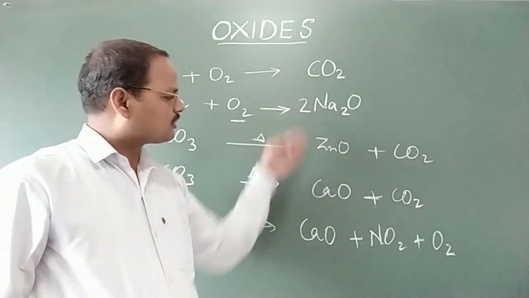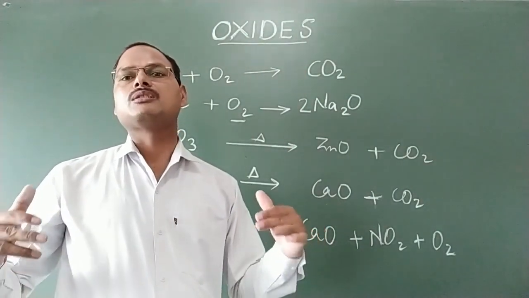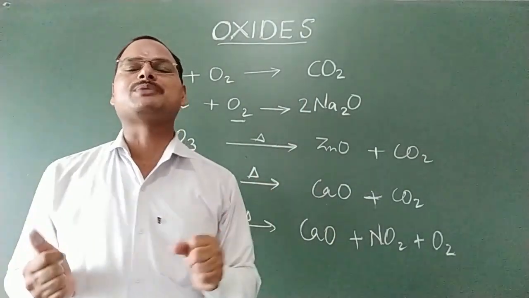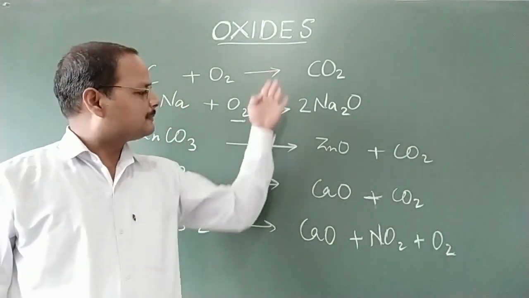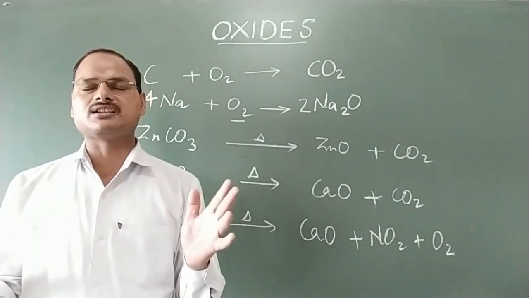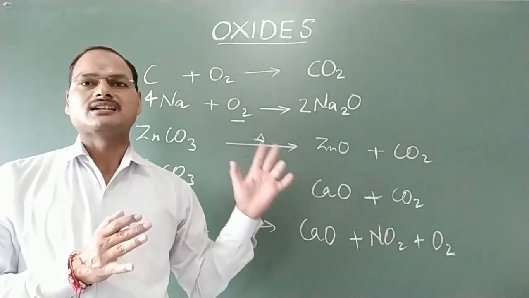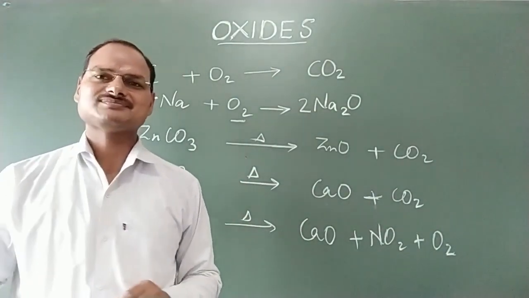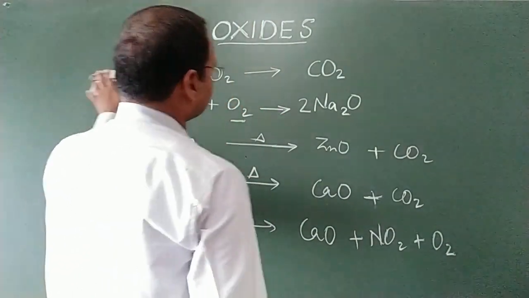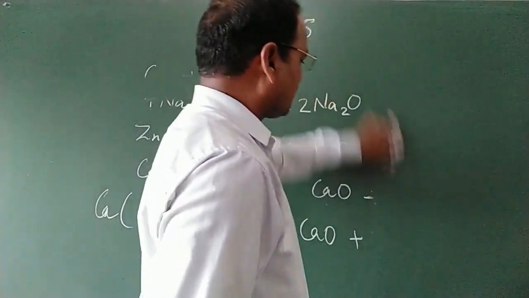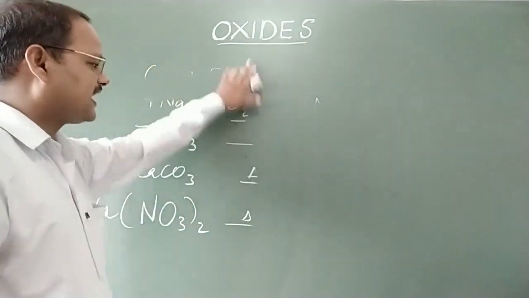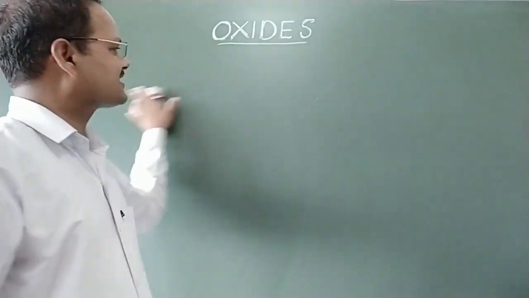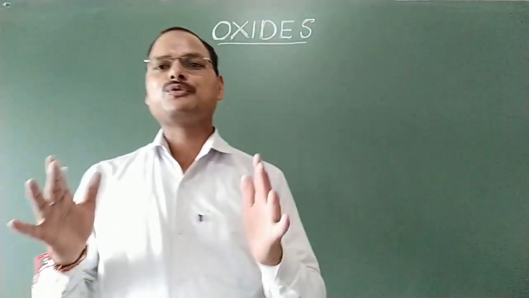I hope that you got this point, how we can prepare different types of oxides with the help of different types of reactions. After completing these topics, that is definition and preparation of oxides, now come to the next topic, that is classification of oxides. Here oxides can be classified into 4 parts. How many types of oxides are there? Oxides are of 4 types.